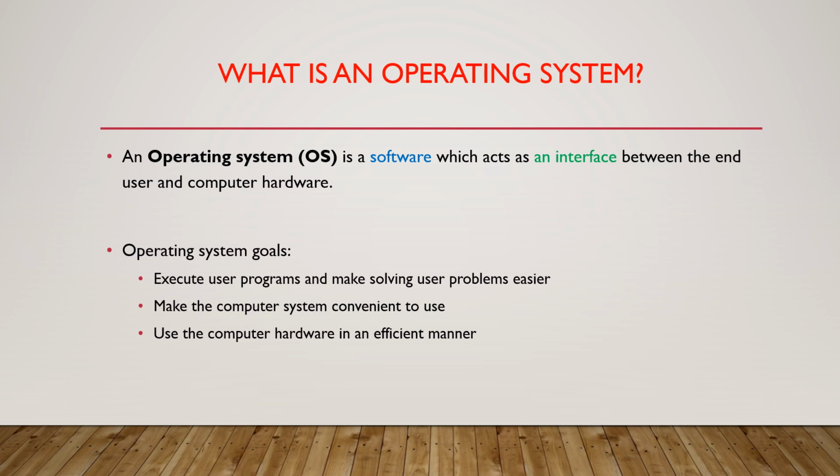Next, what is an operating system? An operating system is software. It acts as an interface between the user and the computer hardware. What are the goals of an operating system? The operating system executes the user program efficiently, and it makes the system efficient and convenient to use.